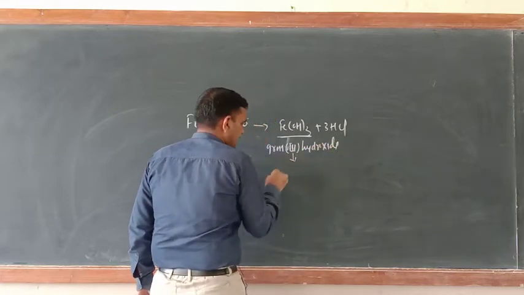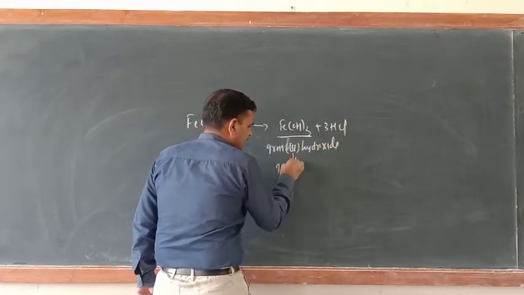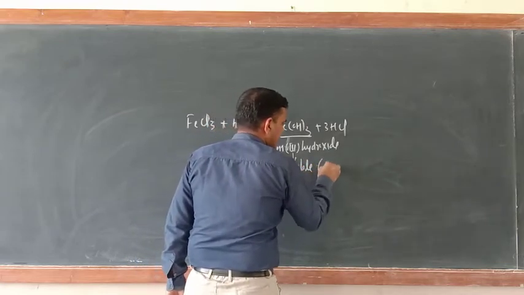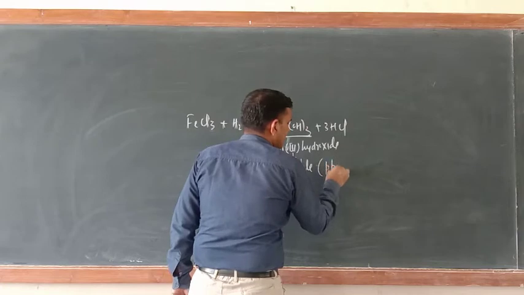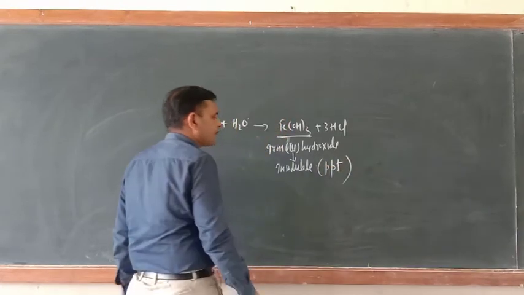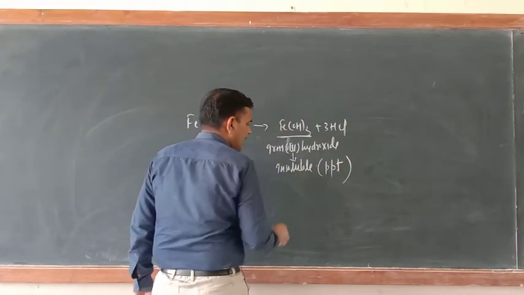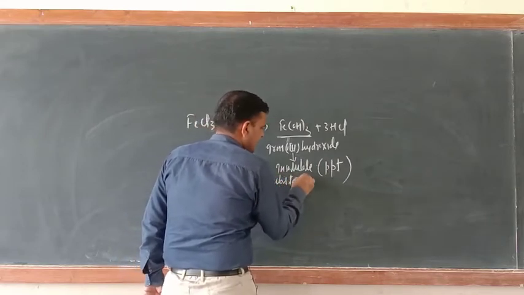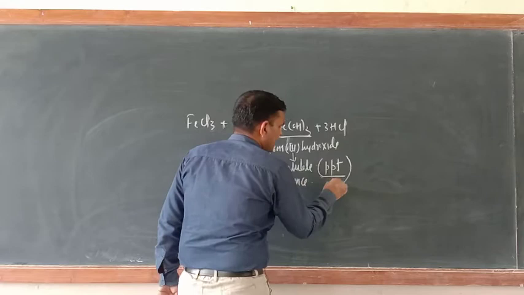This is an insoluble substance, hence we can say this is precipitate. The short form of precipitate is PPT, the insoluble substance.